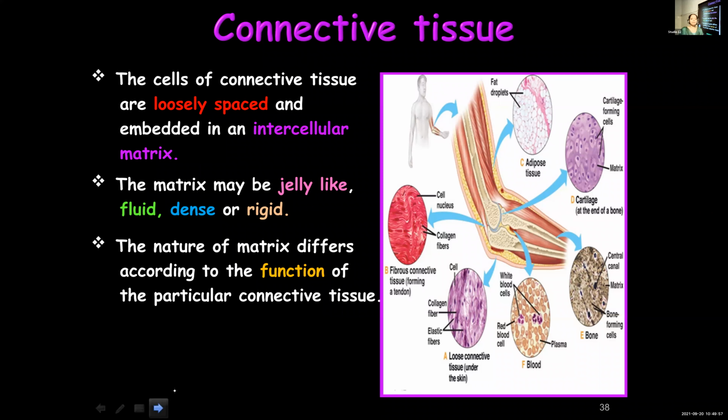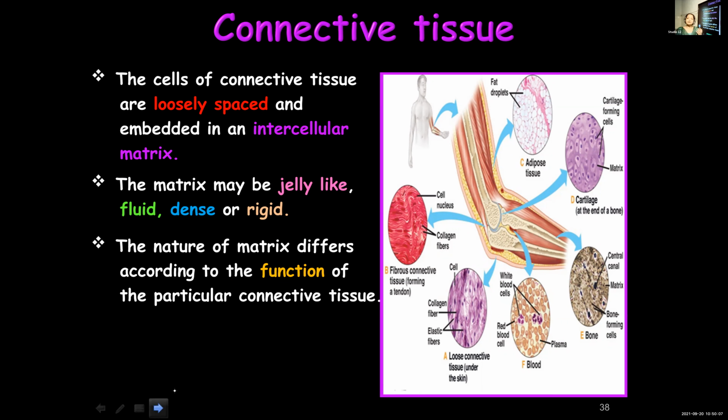For example, blood is a fluid connective tissue. It has a fluid matrix because the blood has to flow. It has to supply gases, nutrients, etc. to different parts, and it has to take away waste from different parts of the body for removal. And so it has to be in continuous movement. So it has a fluid matrix, whereas bones provide strength to the body. So there the matrix is rigid. So depending upon the functions the connective tissues have to perform accordingly.